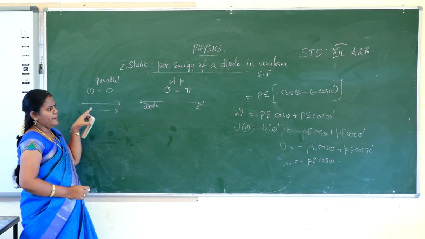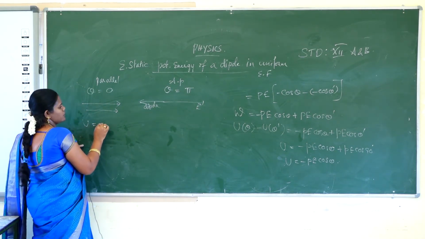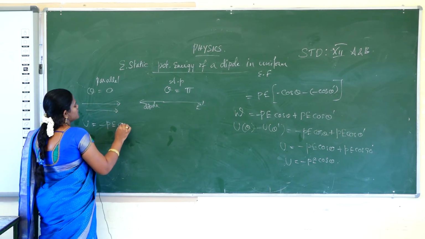First consider the parallel case. Electrostatic potential energy U is equal to minus P E cos 0.